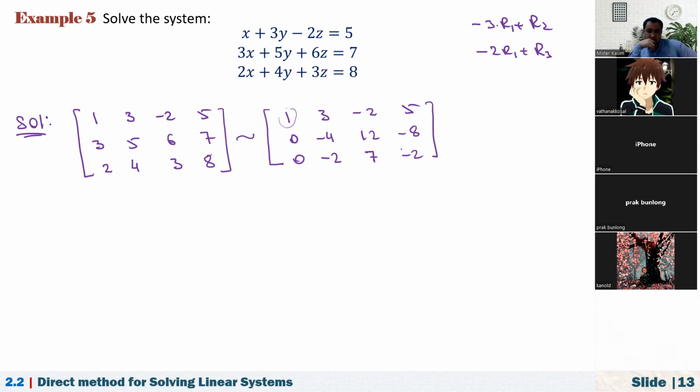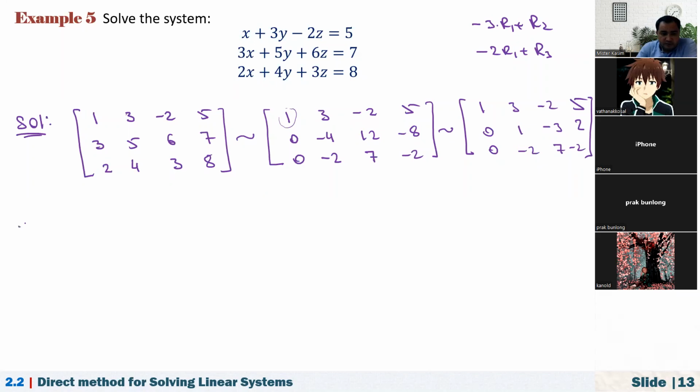Okay, 1, 3, -2, 5; 3, 5, 6, 7; 2, 4, 3, 8. We multiply by -2, it is 4 plus 3, that's 7. Okay, nothing is wrong. Now if you look at this, the second row is divisible by -4. Let me simplify this immediately. The first row is 1, 3, -2, 5. Here we have 0, multiplied by -1/4, it is 1, this one is -3, and this one is 2. So here we have 0, -2, 7, -2.